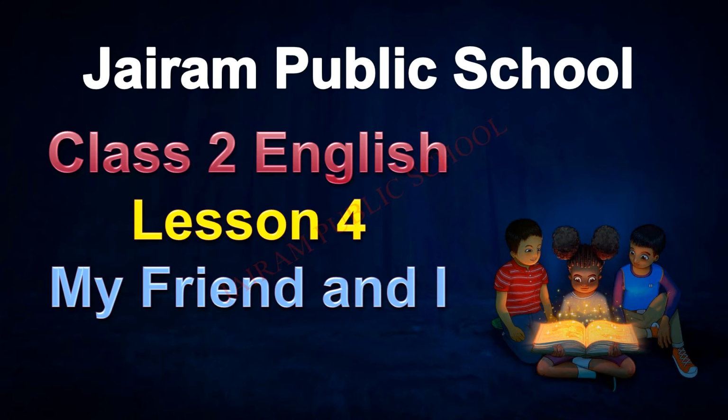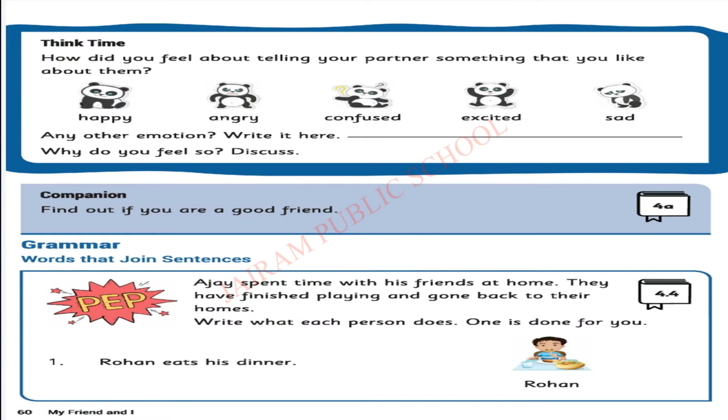Today we are going to see part 2 in lesson 4, My Friend and I. Let's get started. In lesson 4, part 2, we are going to see the grammar part. First one, words that join sentences. Another name for this is conjunction. Okay, first activity is the PEP activity. Let's start by reading the instruction first, then do the activity.